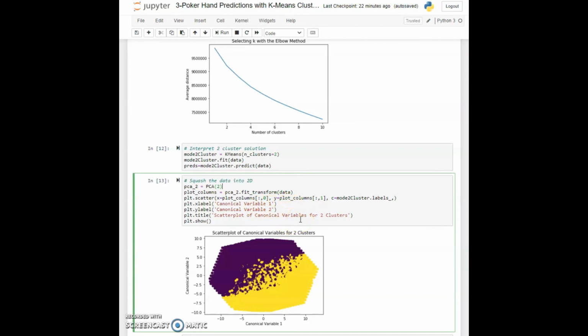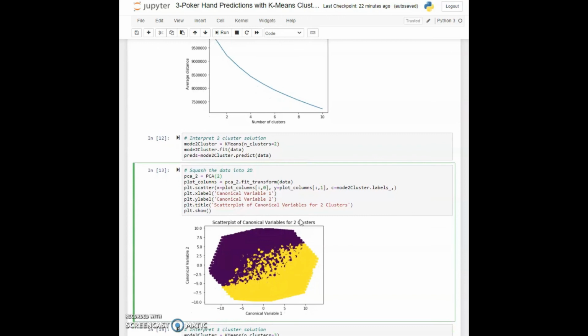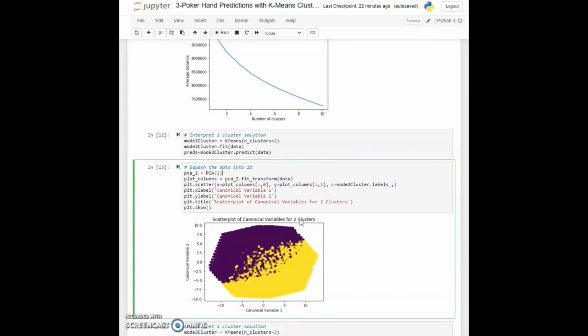So on running the k-means clustering algorithm again, I am getting 2 clusters for all of our data, and you can see that we get this result. This can be a bit confusing because we have 2 clusters, but there is this area which is mixed up, and it is not quite so obvious what it is.